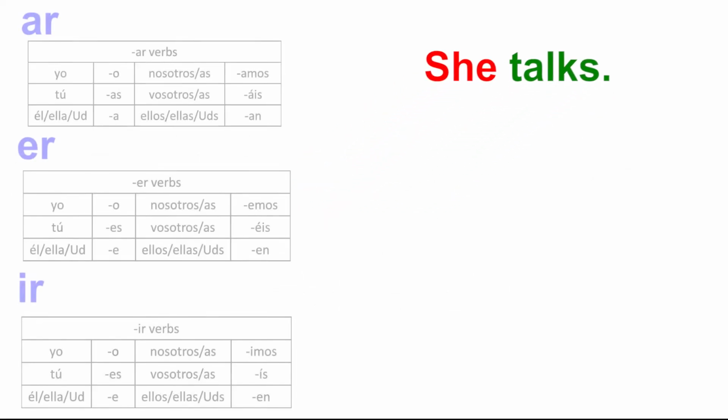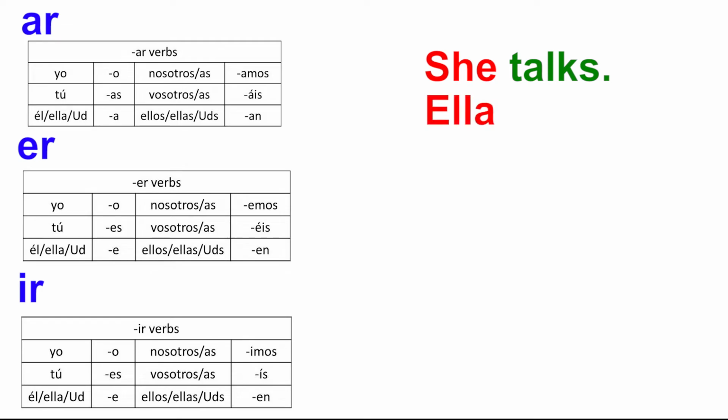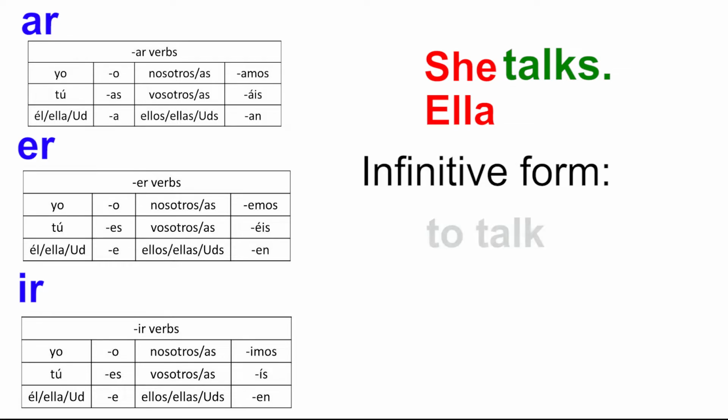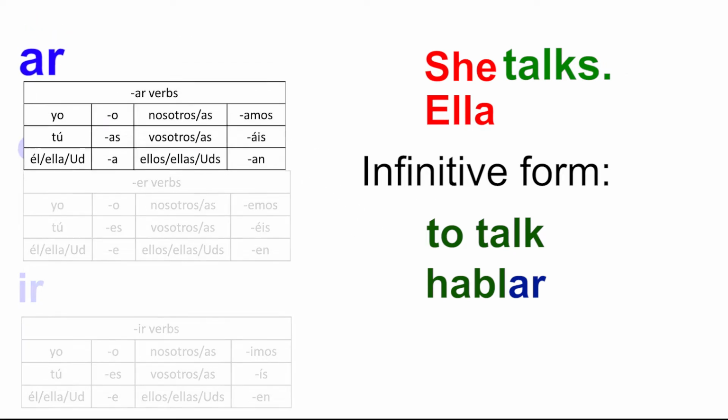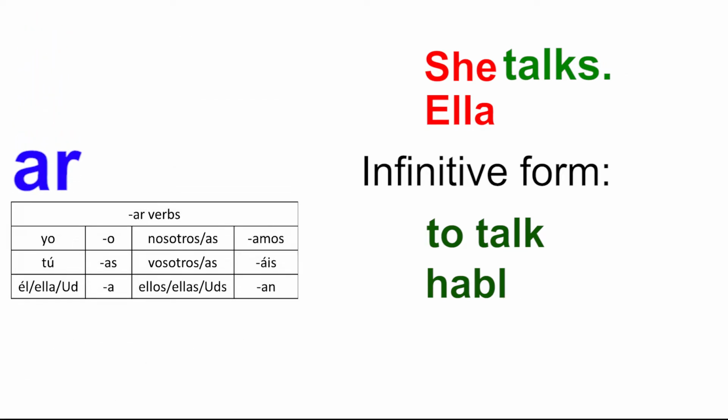To conjugate the sentence "she talks." She is easy, it's ella, but "she talks" takes a little bit more work. First, we find the type of verb. The verb or the action in this sentence is talks. She talks. The infinitive of talks is to talk. In Spanish, that's the word hablar. This one is an AR verb because it finishes with, you guessed it, AR. Next, we chop off the ending, leaving the stem. Here, the stem is HABL, habl.